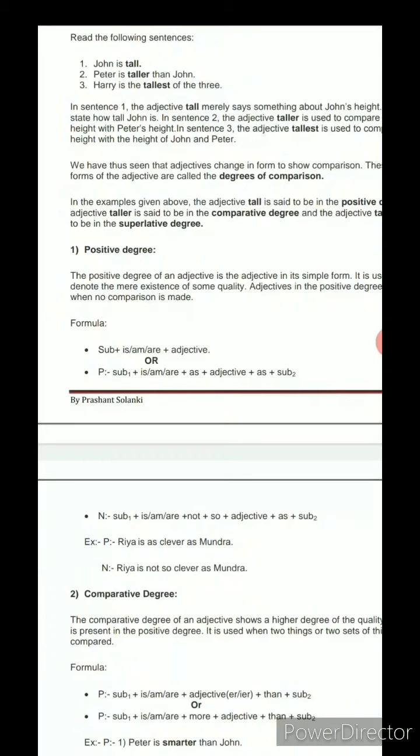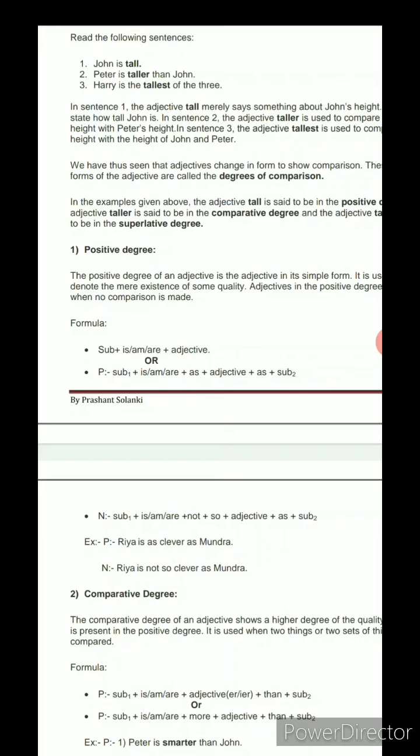They are giving you in the bracket, and it is many times used as fill in the blanks, or in the positive way we can write it as subject 1 plus is/am/are plus as plus adjective plus as plus subject 2.